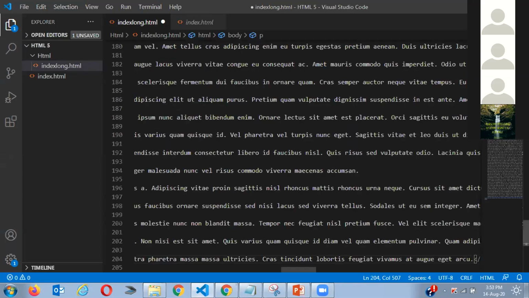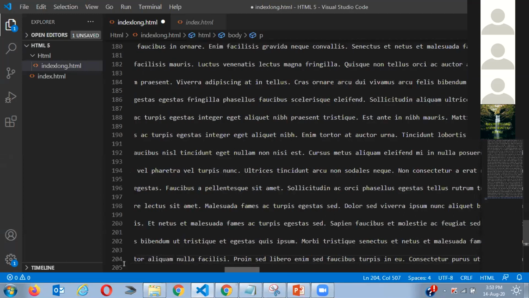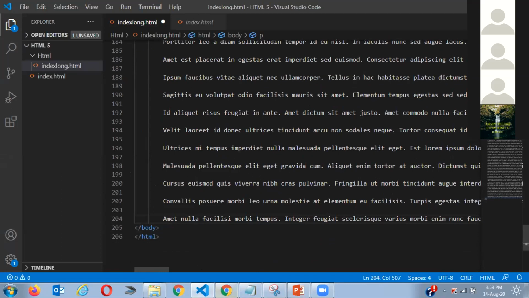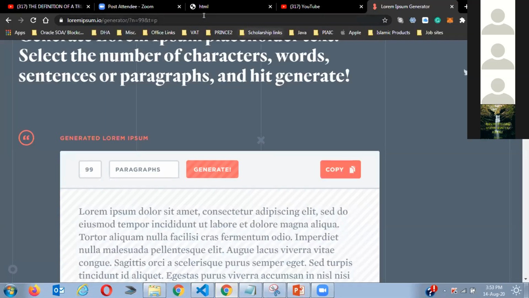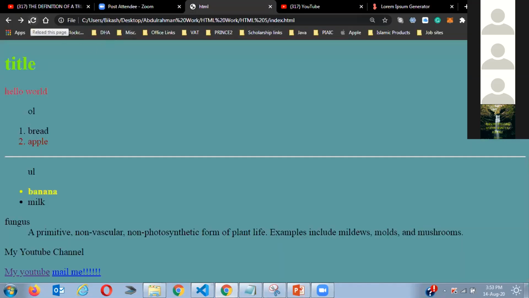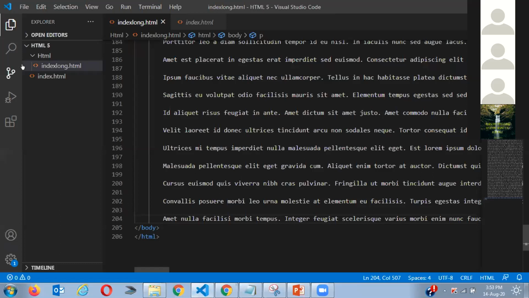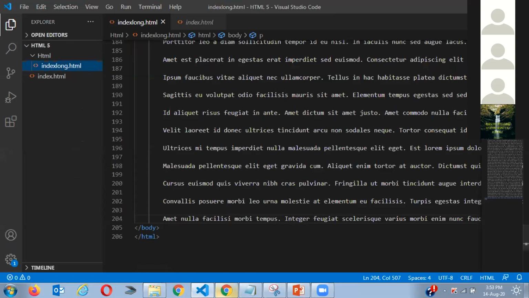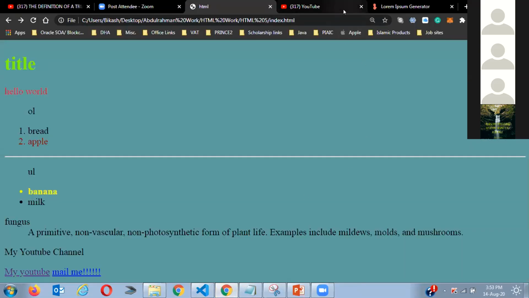Okay. So now we have a very long passage. Yeah, as I made a new file, now I have to copy this path again because I need a new file for the new path. So I'll make another one here.